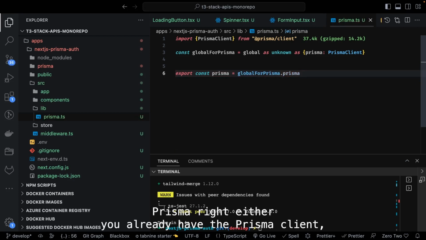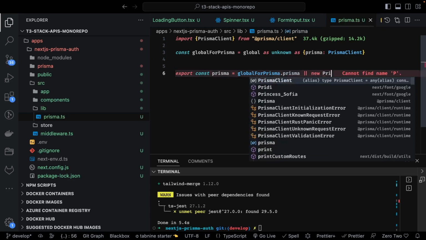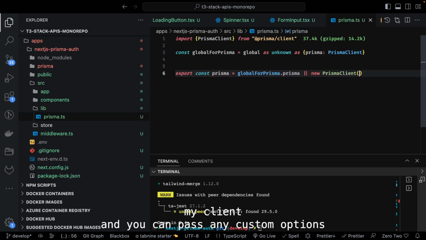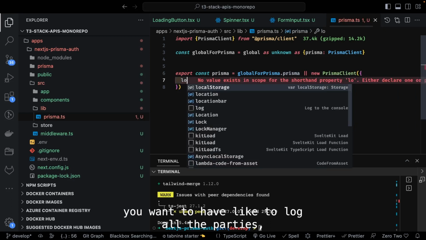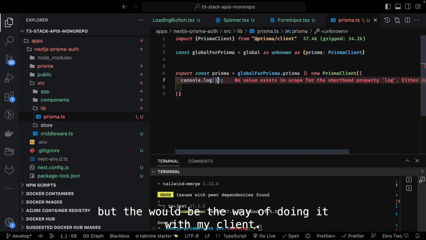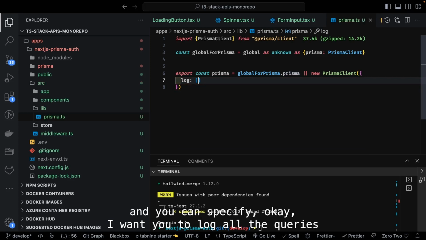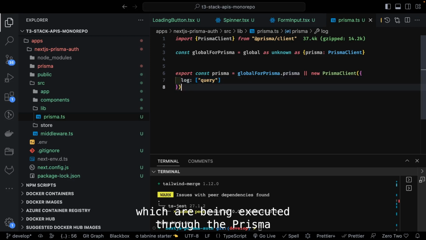Either you already have the Prisma client, otherwise you can create a new Prisma client and pass any custom options you want, like I want to log all the queries. Inside this you can pass log and specify that I want to log all the queries being executed through Prisma.